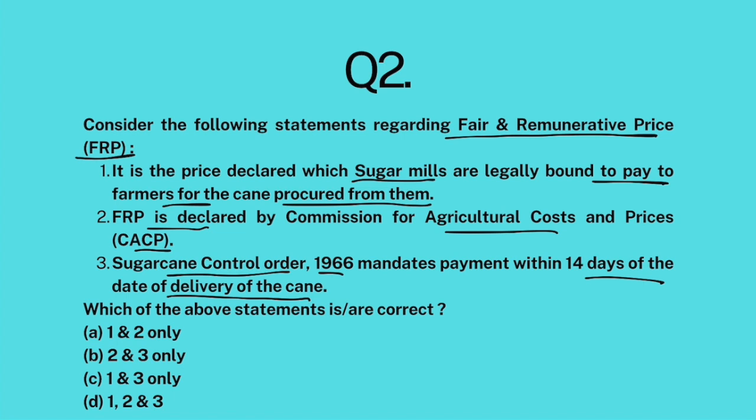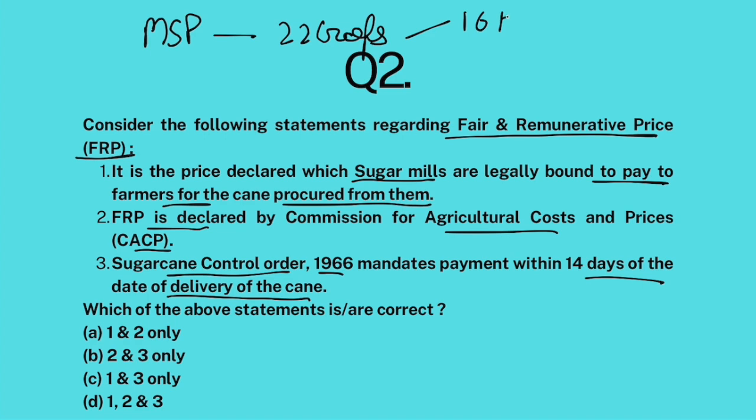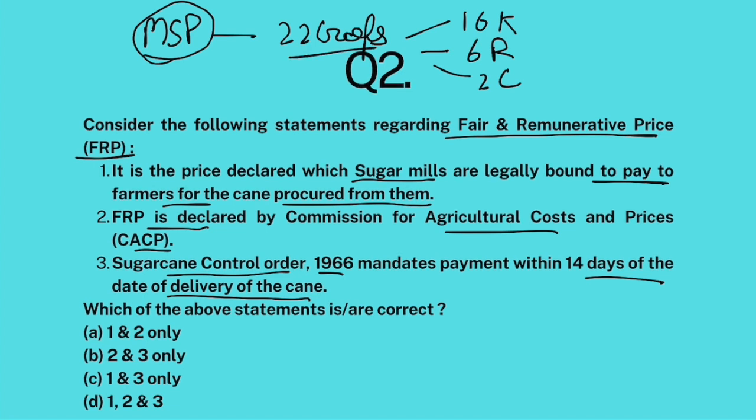Now, as you all know, there is MSP. MSP is there for 22 crops, right? 16 Kharif crops, 6 Rabi crops, and 2 commercial crops. Now, what is MSP? MSP is basically a minimum guaranteed price that is given to the farmers for their produce of these 22 crops.